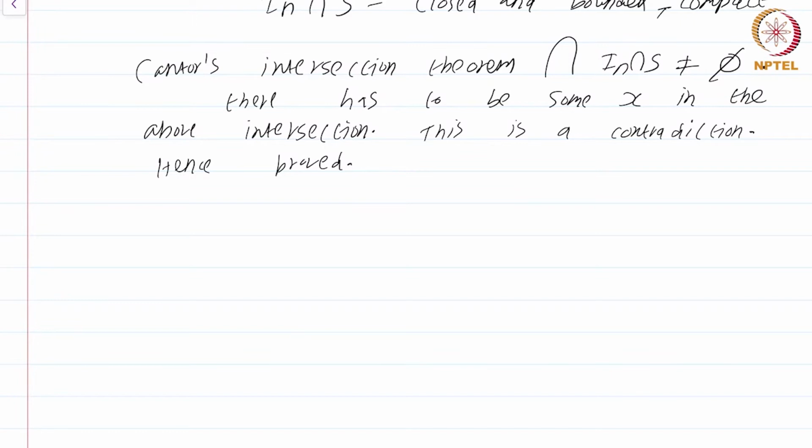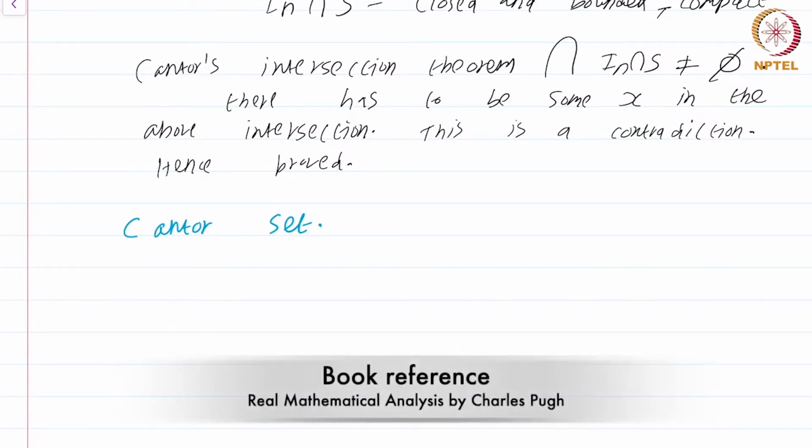So this is yet another application of a variant of the nested intervals theorem to show that any perfect set has to be uncountable. Now I'm going to define one of the most fascinating objects in topology called the Cantor set. This will turn out to be an exotic example of a perfect set. It has a number of weird properties. One can in fact spend several weeks exploring all the properties of the Cantor set. Please check the reference below if you are interested in more about the Cantor set.